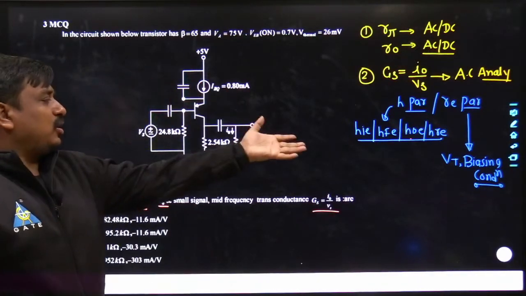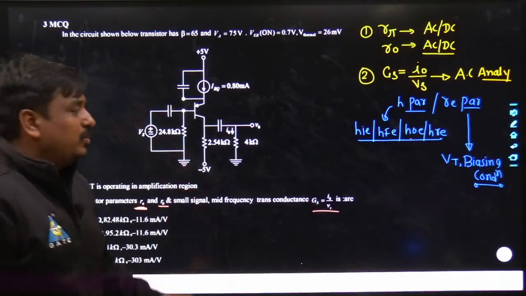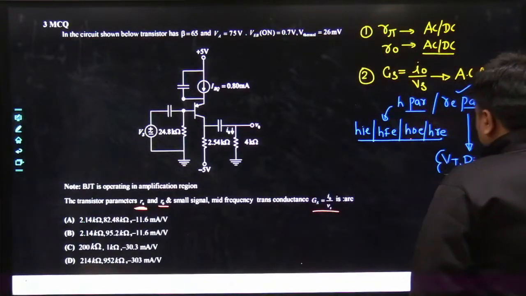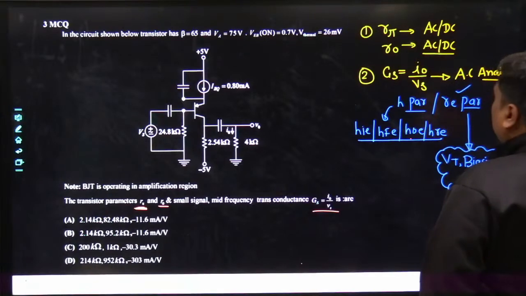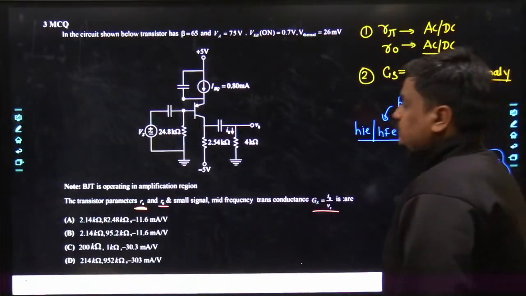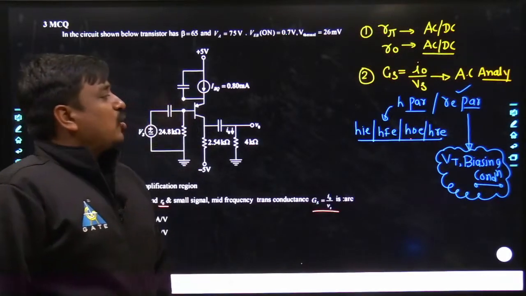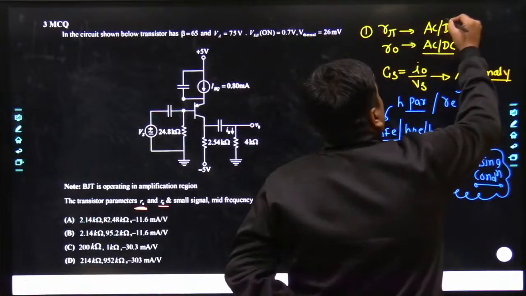The H parameters have not been supplied along with the problem, whereas the requirement of RE is clearly supplied. So definitely this problem will go with the RE model. Agreed? And how do the values of R pi as well as R naught have to be calculated? Obviously with the help of DC analysis.